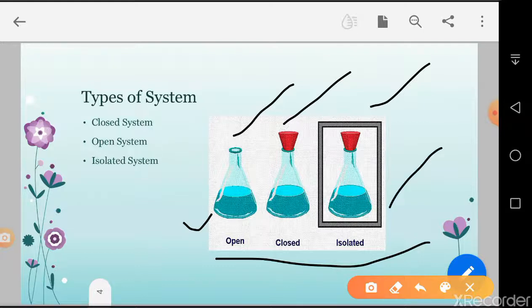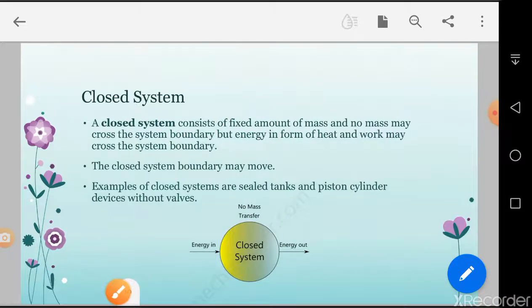In an isolated system, no mass and no energy cross the boundary, because the lid doesn't let mass flow, and the isolating cover doesn't let energy cross. Okay, this is a chemical thermodynamics example, but we also have to see some mechanical system examples.